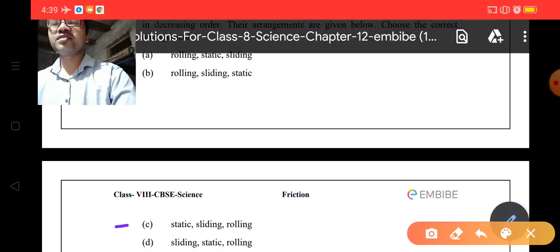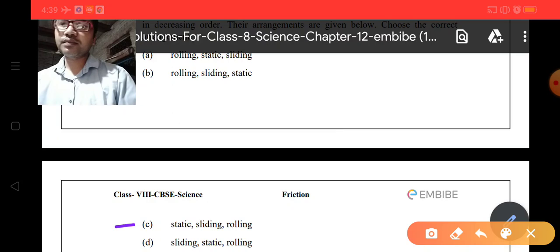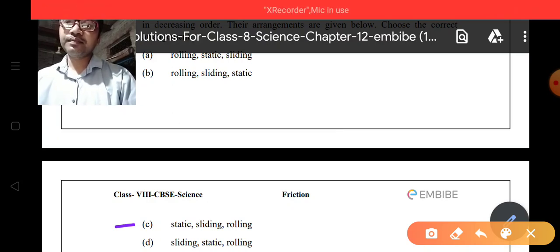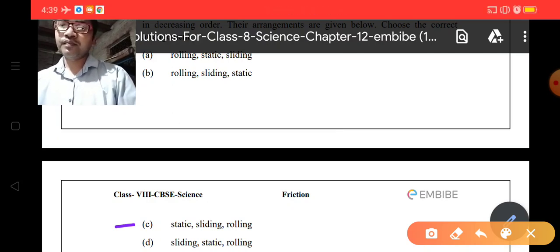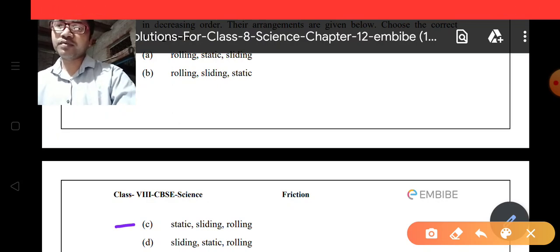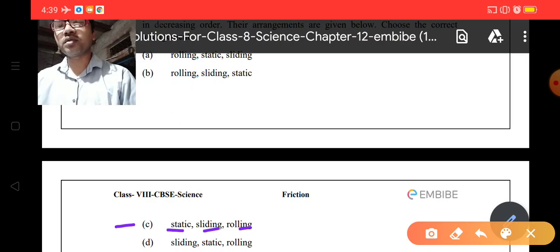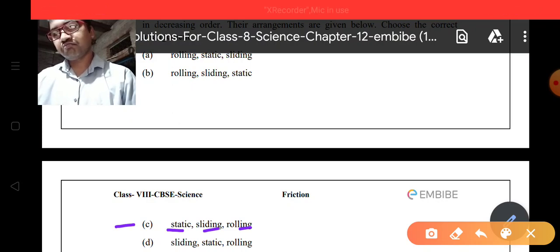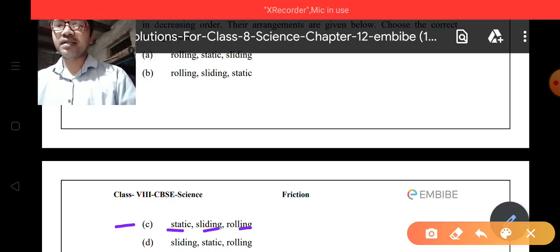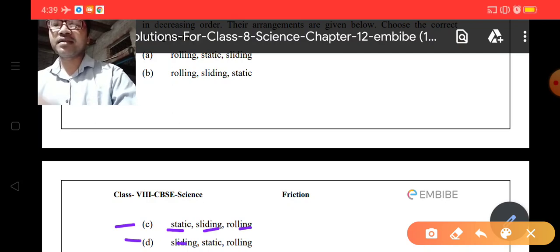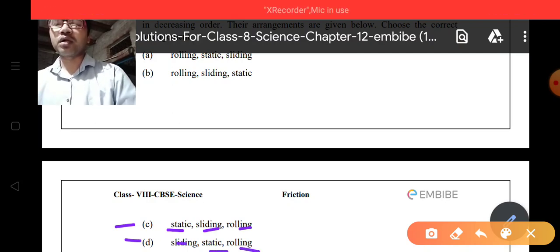And option C is given here, that is static, then sliding, then rolling. So you can see here the first one is static, sliding and rolling. What do you think about this point? And let's say the last, that is sliding, static, rolling.